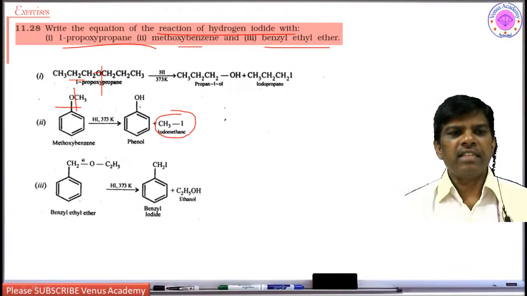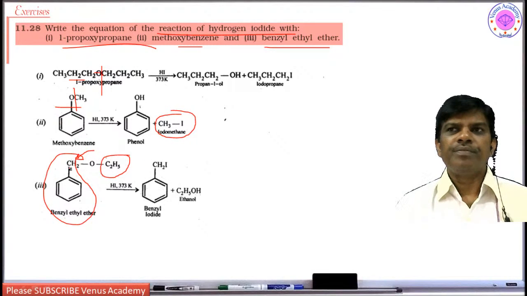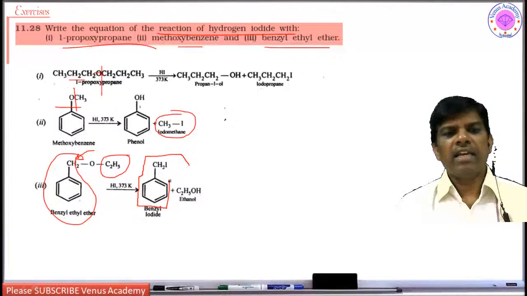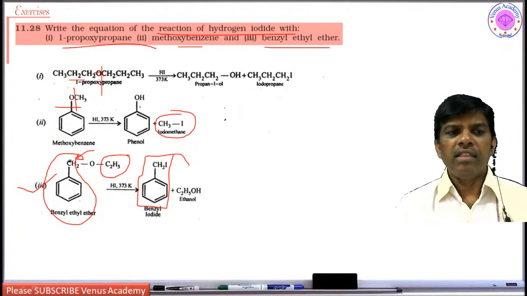And in this case, there are two chances, this side and this side. Which is going to get the iodide part? It is going to take up this iodide part, because the benzyl carbocation is more stable, so it undergoes SN1 mechanism to give benzyl iodide and ethanol. It is a very important concept students. So benzyl ethyl ether, benzyl ethers take up this iodide group. That is why benzyl ethers can be cleaved.